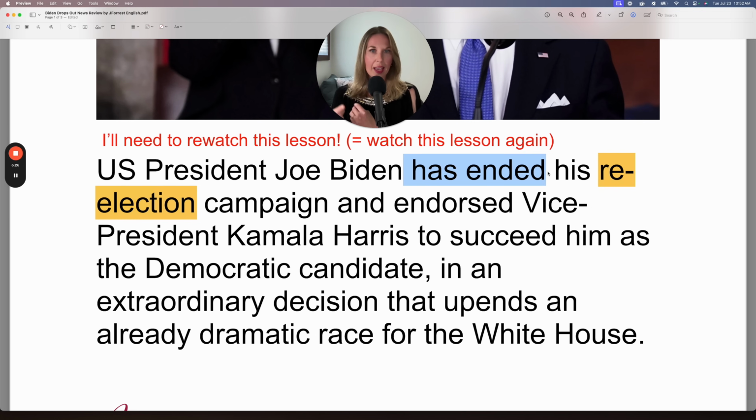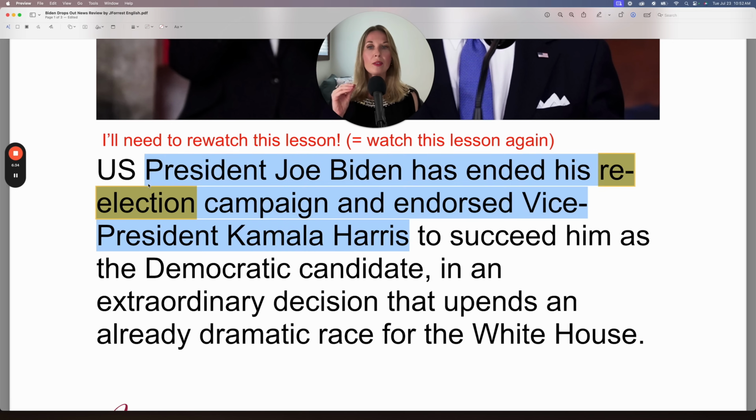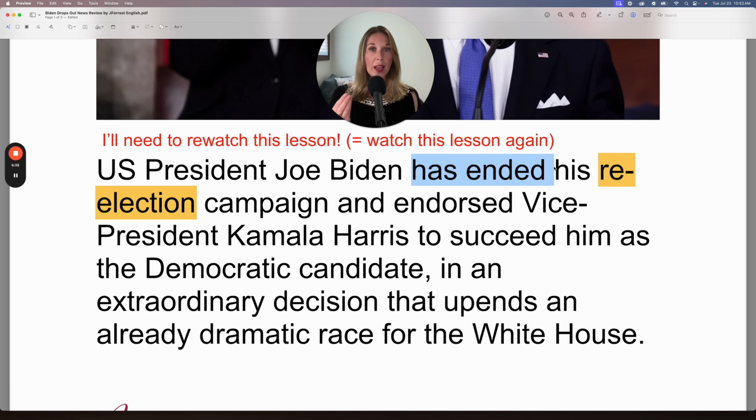So he has ended his re-election campaign and endorsed. Now, this is a mistake I see students make. If you have the same sentence and you have one action and you have a specific verb conjugation, the present perfect, if you have and, your next verb needs to have the same conjugation, because you read this as two actions. President Joe Biden has ended his re-election campaign. Joe Biden has endorsed Vice President Kamala. But notice here, they didn't include the has.